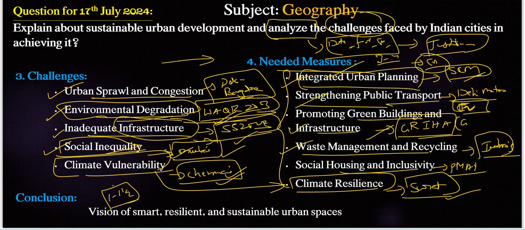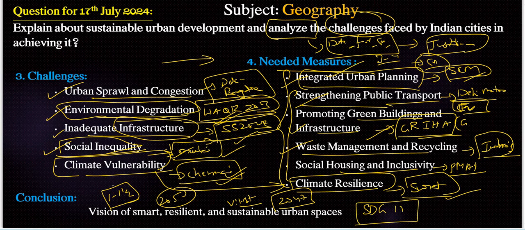So by adopting integrated urban planning, enhancing public transport, or promoting all these important initiatives or needed measures, we can include that. And as we look towards 2050, or whatever we have, the 2047 agenda, Viksit Bharat, we can include that. And also we have Sustainable Development Goal 11. What is that? 11 is sustainable cities and communities, right? That is very, very important here.